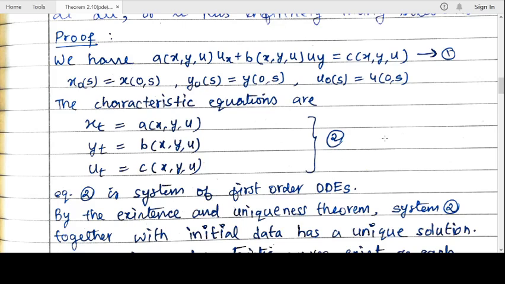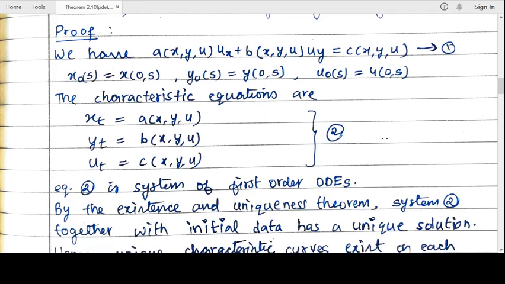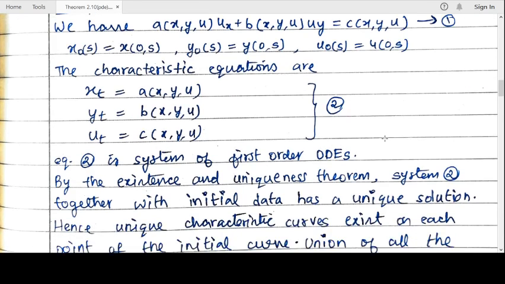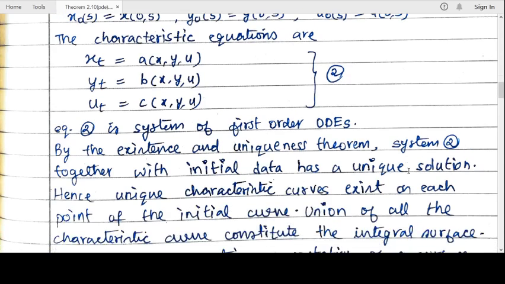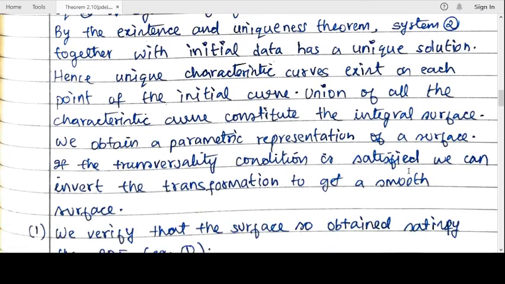Now we see that equation 2 is a system of first order ODEs, and when we solve these ODEs we usually get the characteristic curves. Now here we have to use the existence and uniqueness theorem of ODE. Since it is a first order ODE, if the coefficients are smooth, there exists a unique solution. So by the existence and uniqueness theorem, it follows that system 2 together with the initial data has a unique solution. It means that a unique characteristic curve exists at each point of the initial curve.